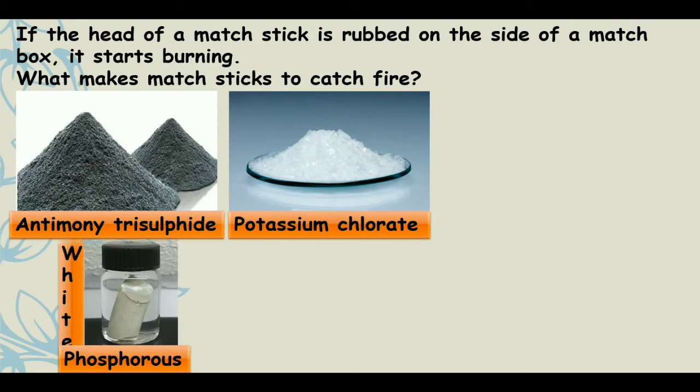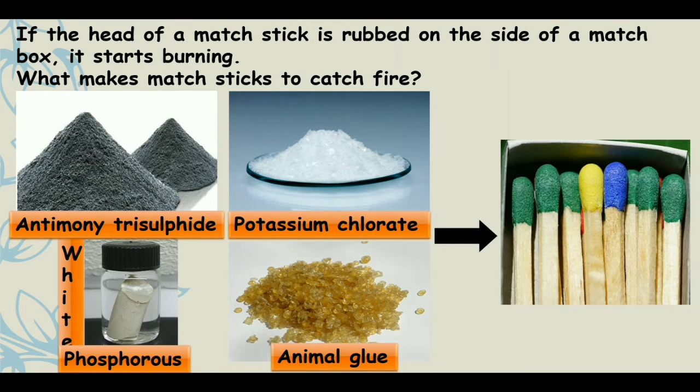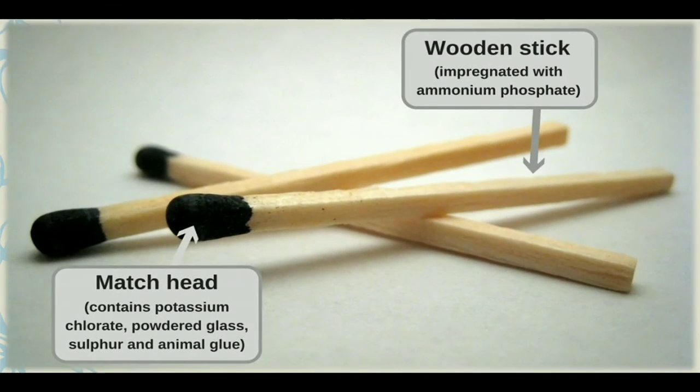potassium chlorate, white phosphorus, that should always be kept under water, animal glue, and together we can make the matchsticks. The matchstick or match head contains a mixture of potassium chlorate, powdered glass, sulfur, and animal glue. And the wooden stick is also impregnated with ammonium phosphate.